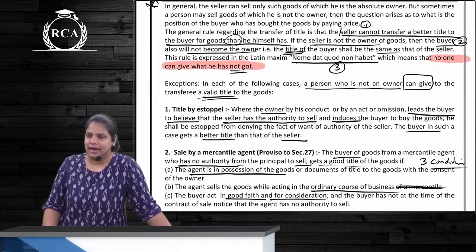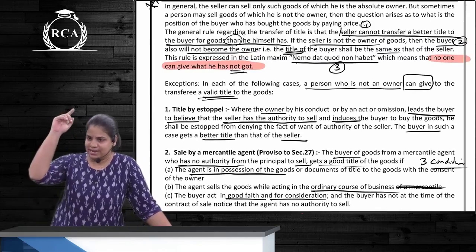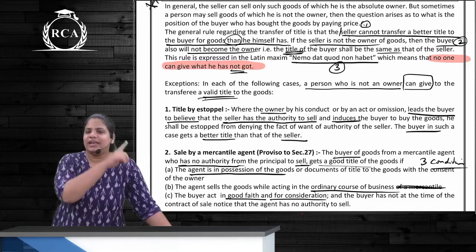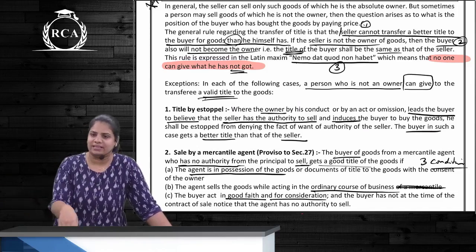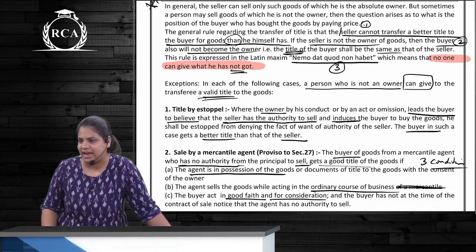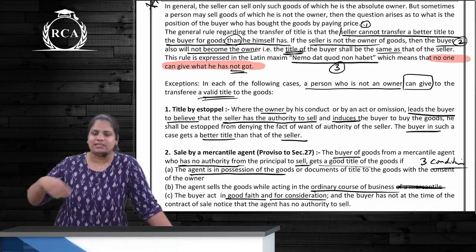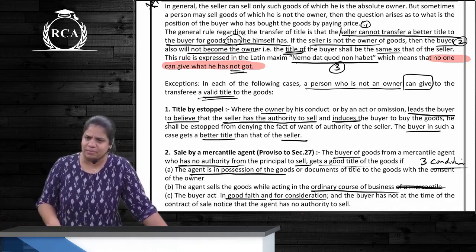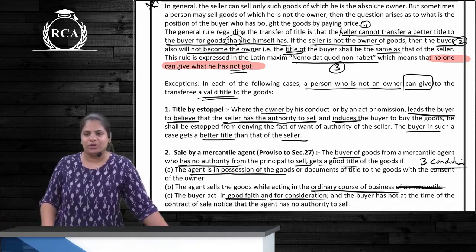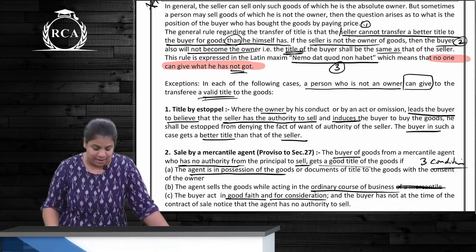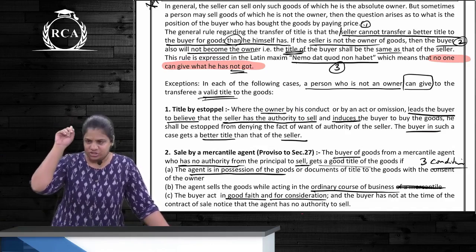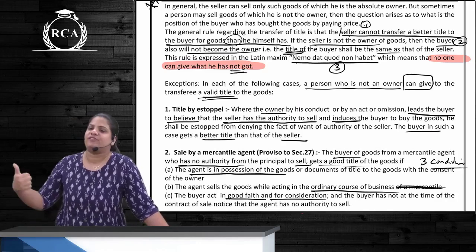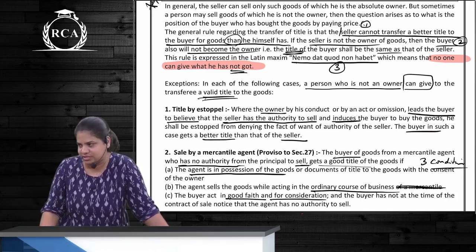What's the example? The owner is in the US, his friend is in Hyderabad, and the machine is in Hyderabad. He tells the buyer, who is also in Hyderabad, to talk to the friend and take this machine. They decide the price and the friend gives the machine to the buyer. Is the friend the owner of the machine? No. But is the buyer going to get a valid title? Yes. Why? Because by estoppel, the owner made the buyer believe that the friend had the authority to sell.